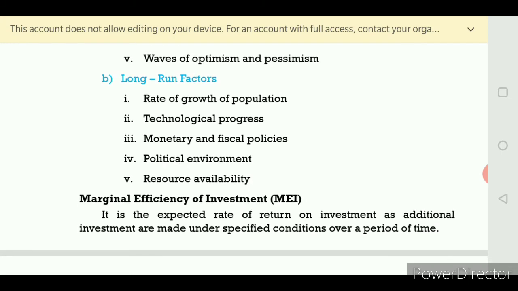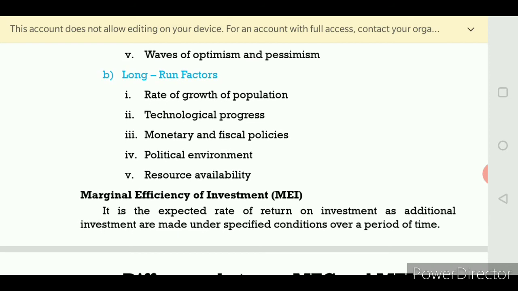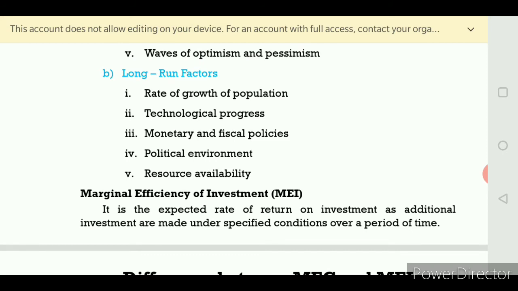Next one is resource availability. Resource availability means the cheap and abundant availability of natural resources. If there is cheap and abundant availability of natural resources, for example labor, income, other minerals, then automatically the marginal efficiency of capital will be increased.